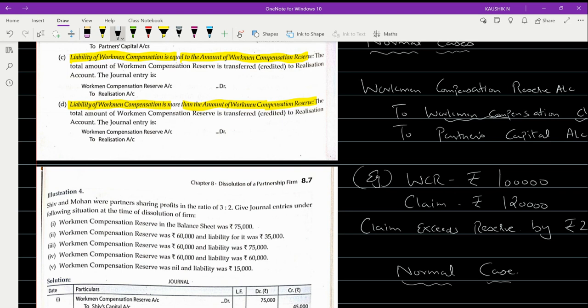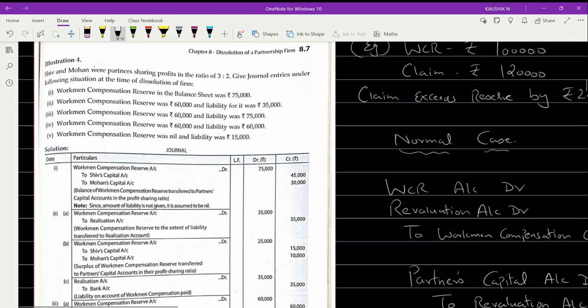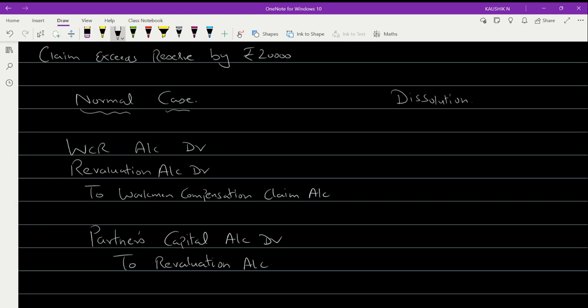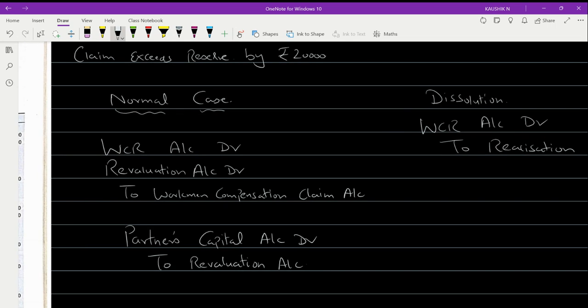Can you understand the differences between the normal case and the case of dissolution? So in the case of dissolution, Workman Compensation Reserve, WCR account, will be debited to realization account. This is the concept because there is nothing to distribute to the partner. The entire amount you are going to transfer to the credit side of realization account. In this case, clear this concept.